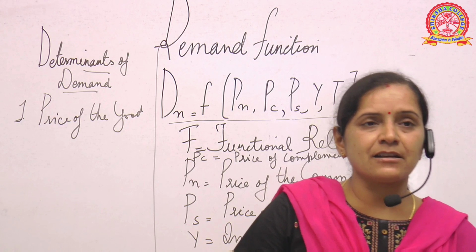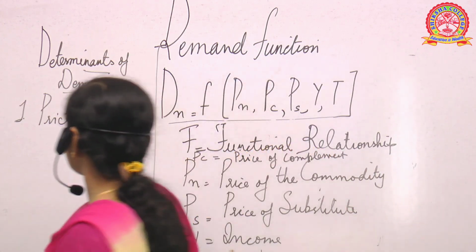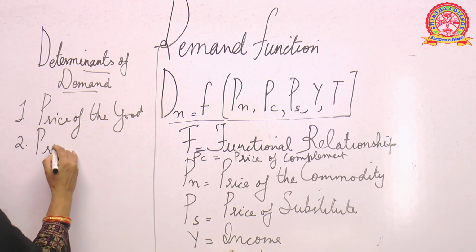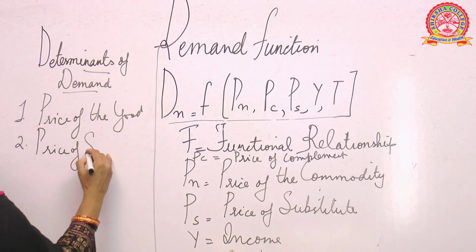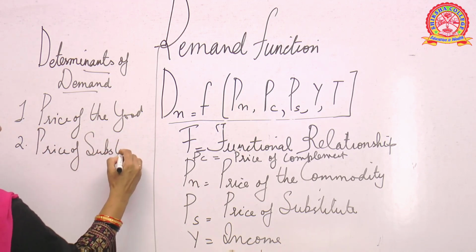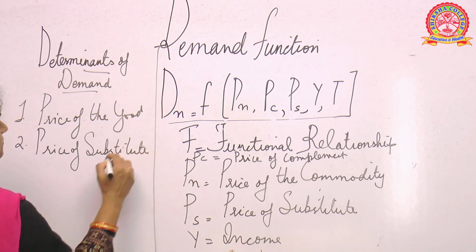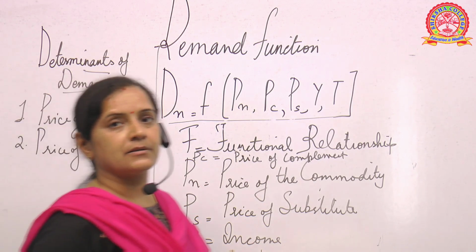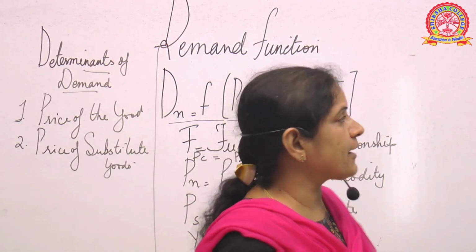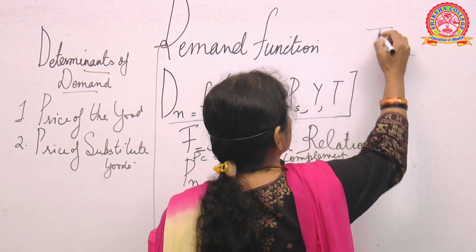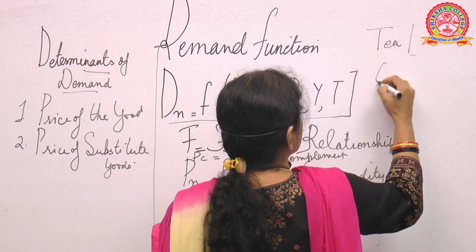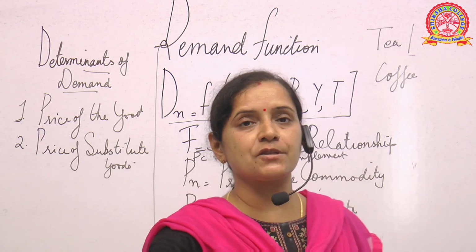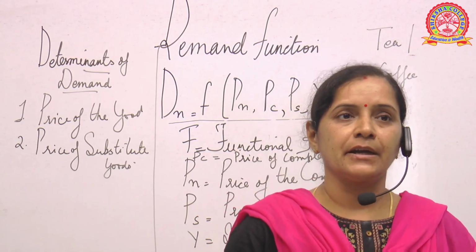Then comes the price of substitute goods. Another important determinant is the price of substitute goods. What does substitute mean? Take for example tea and coffee. This is a small example. Tea is a substitute of coffee, or coffee is a substitute of tea.